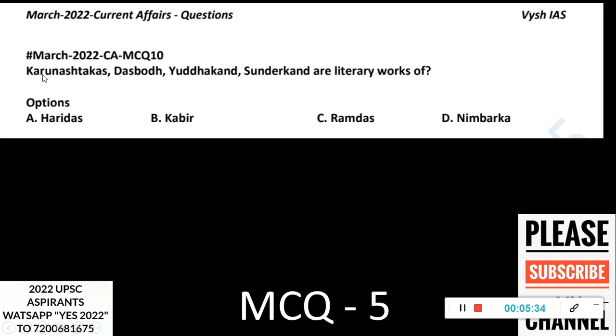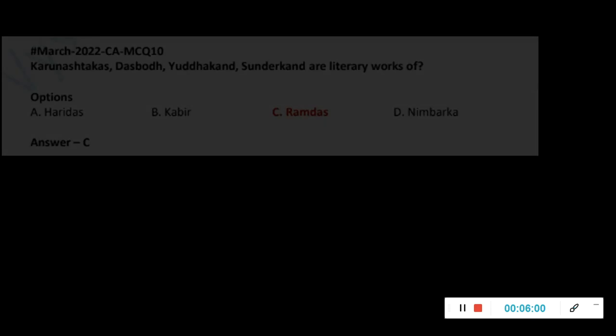So Karuna Shaktas and Dasbodh, Yuddhakand, Sundarkand, all these are literary works of which personality? Haridas, Kabir, Ramdas, Nimbarka. So all these four personalities are there in your NCERT also. They are mentioned in your Satish Chandra textbook also. So that is why anything which is asked about them, you have to consider it as part of your syllabus only. Okay. So these literary works are related to which personality?